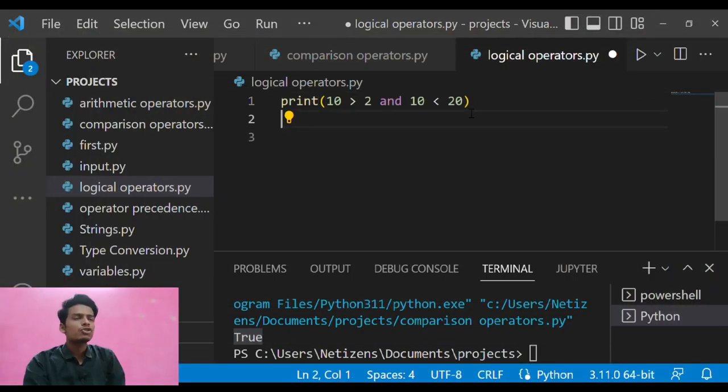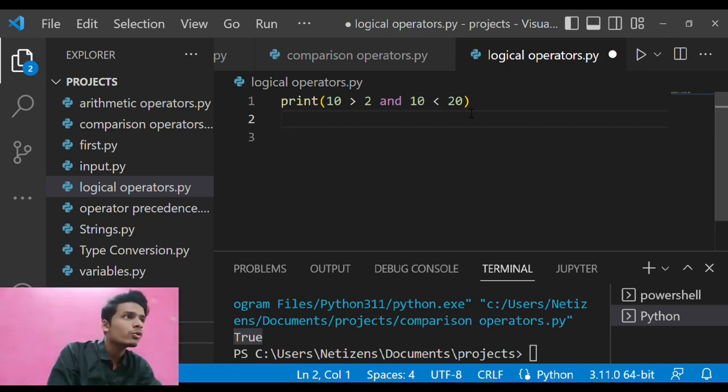So let us look at the logical operators. Suppose there is a condition like: if both statements are true, then only the program will proceed. If this type of condition comes, we need to write the logical operators. Where there is a need for multiple things or multiple conditions to be true, we need to use the logical operators here.